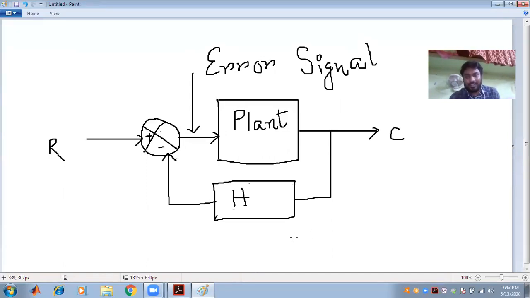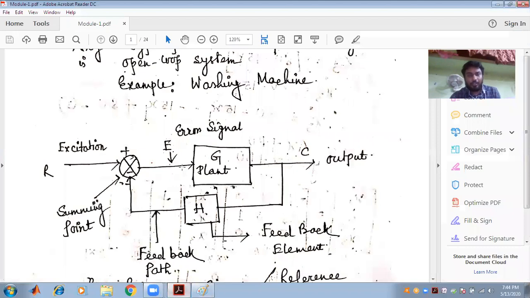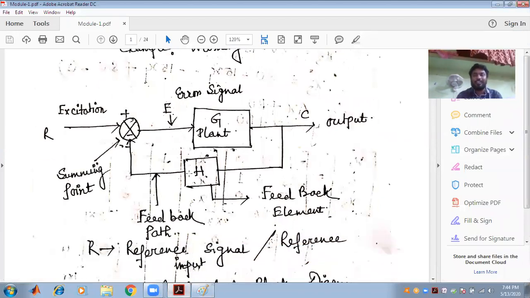So this entire phenomenon is known as closed loop, because we are creating a loop and we are closing the loop with the help of the feedback. Okay, that is why this is called a closed loop. We are taking the feedback from the output to make the output a desired one, in order to minimize the error signal and in order to make the system a stable one. So now this one is called the closed loop system.